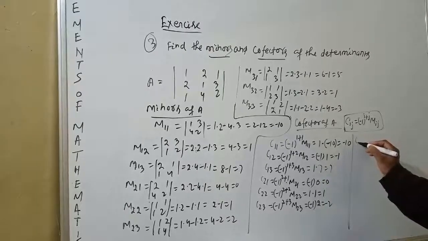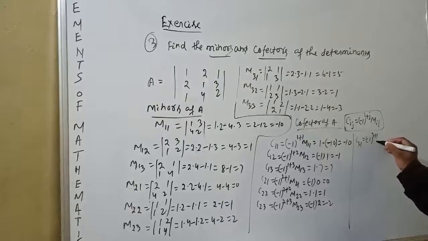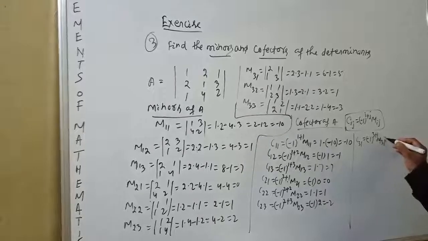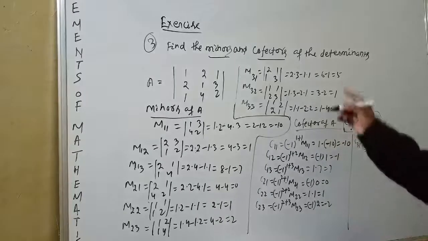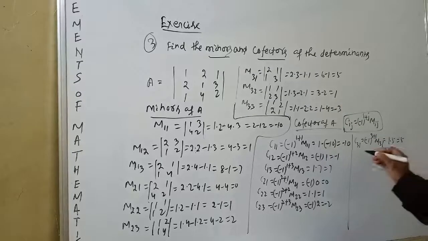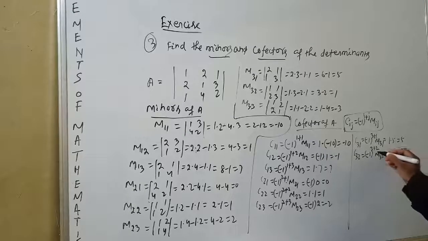Next, C31 is equal to minus 1 to the power 3 plus 1 times M31. 3 plus 1 is an even power, so 1 into M31, and M31 is equal to 5. C32 is equal to minus 1 to the power 3 plus 2 times M32.